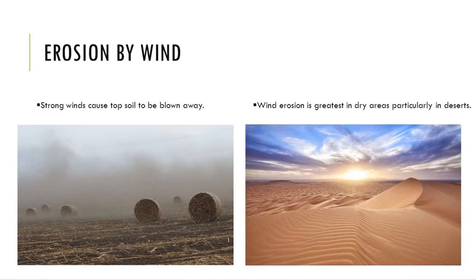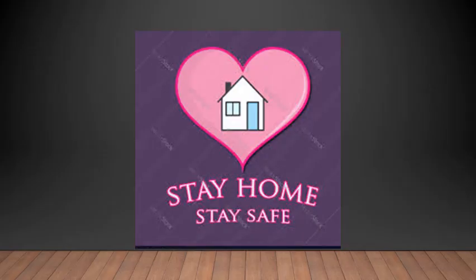During a drought, when there are no rains, the soil becomes very dry, and hence soil erosion in such an area also increases. Strong wind causes topsoil to blow away, and wind erosion is the greatest in dry areas, particularly in deserts. Now I hope you understood the natural agents of soil erosion. These are the natural agents which increase soil erosion. I hope you understood this much of this lesson.